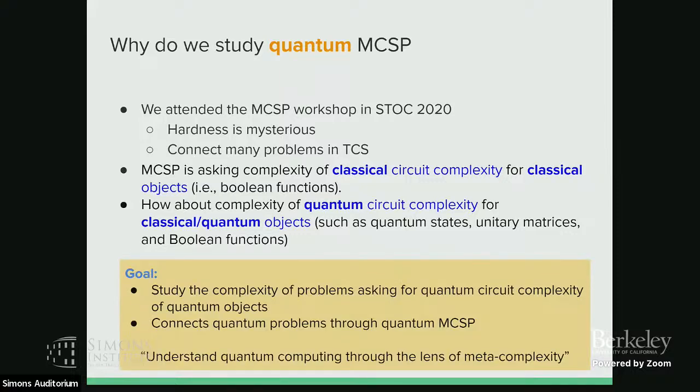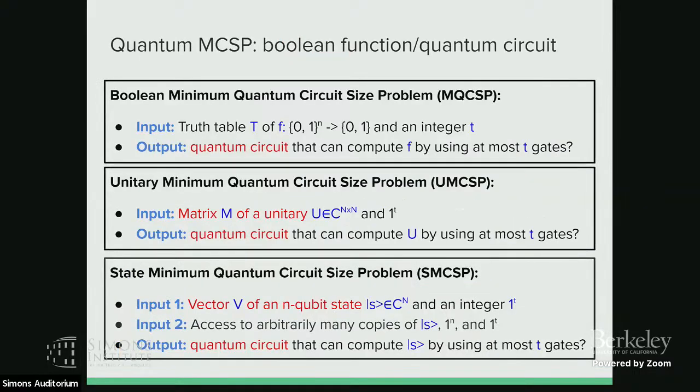So the goal is that we try to study the complexity of a problem, asking for the quantum circuit complexity of quantum objects. And we also want to connect quantum problems through the quantum MCSP. And as Jinin said in the paper, we try to understand quantum computing through a lens of meta complexity. So briefly, we define these three problems.